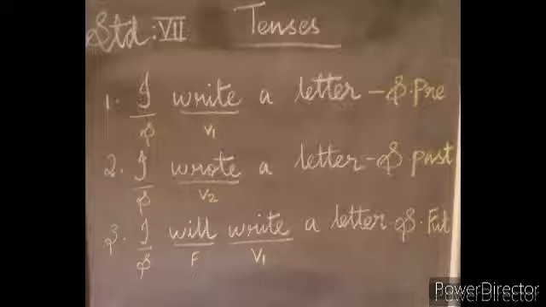Next, I will write a letter. Simple future tense. What is the rule for simple future tense? Subject plus will or shall plus verb 1. Subject I, will tells the future time. Write, present form of a verb. I will write a letter. Simple future tense.